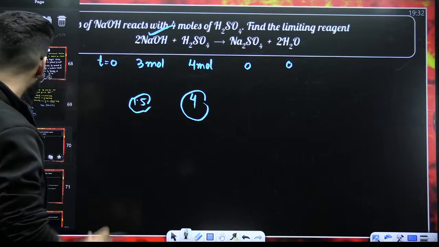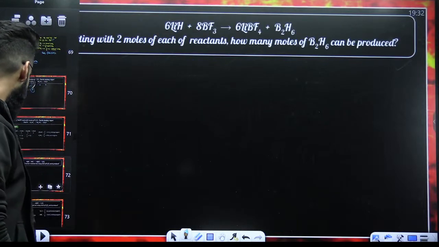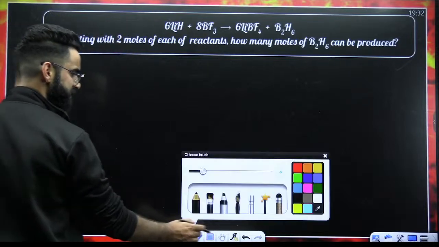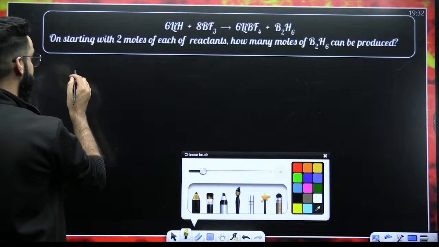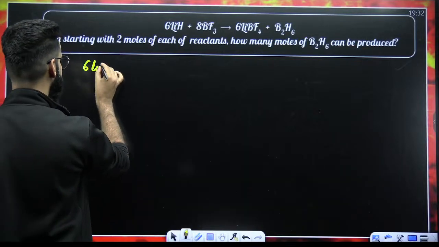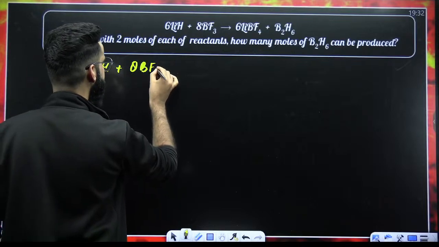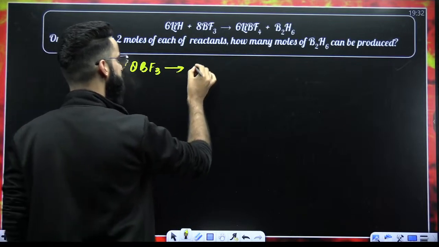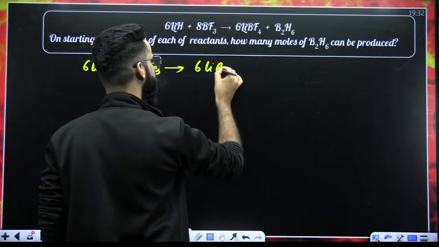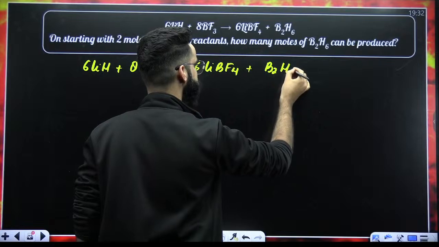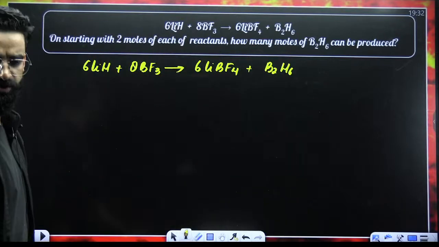Let's try to see a few more questions so that you can understand things properly. All right. As far as this particular question is concerned, what am I given? I'm given a reaction, and the reaction is like this: 6 times LiH plus 8 times BF3 gives 6 times LiBF4, and with that you have got B2H6. So this is the reaction that's given to me, correct?